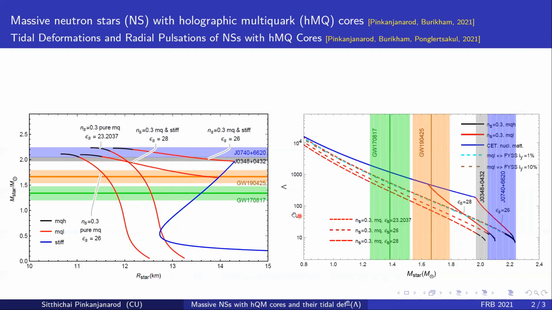The figure on the right shows relations between tidal deformation and stellar masses. We found that a pure multiquark star, represented by that curve here, has lower tidal deformability compared to that of a massive neutron star with holographic multiquark cores, which is represented by the solid curve over here. Notably, our results are consistent with observational constraints from gravitational waves and relevant pulsar detections.